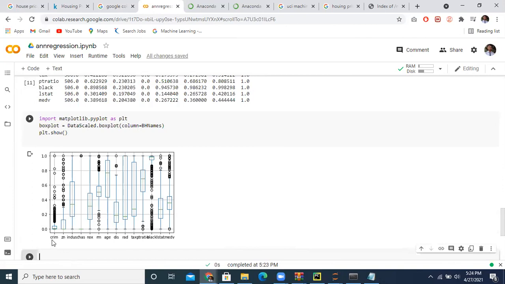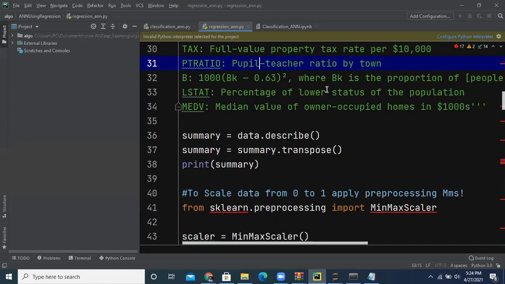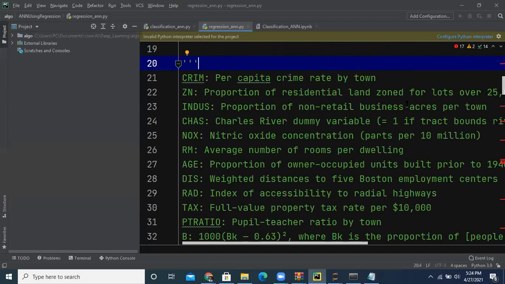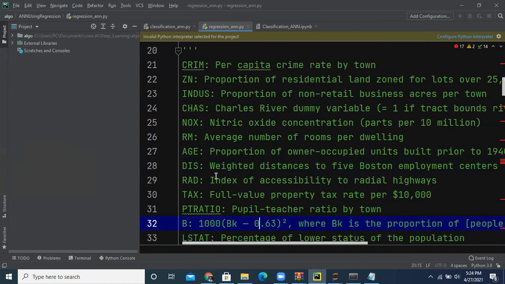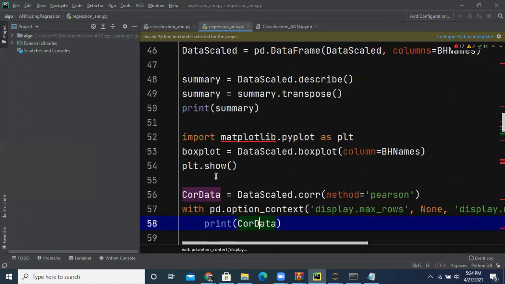You can see what CRIM means: per capita crime rate by town, ZN is proportion of residential land zoned for lots over, INDUS is proportion of non-retail business acres, and AGE is the age of the house. So you have some independent and dependent variables.